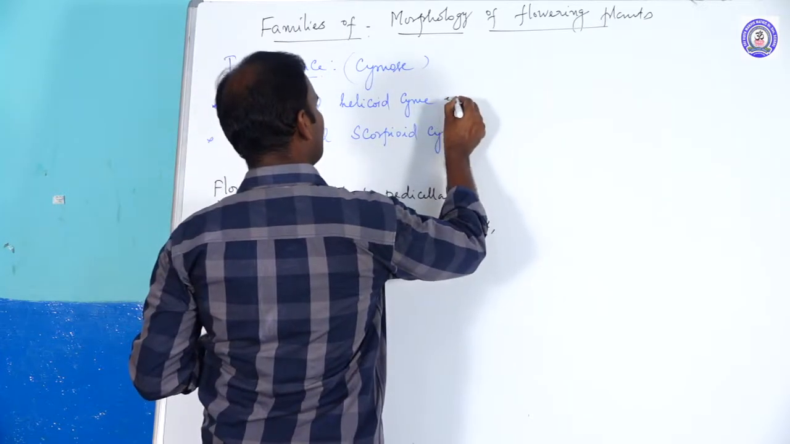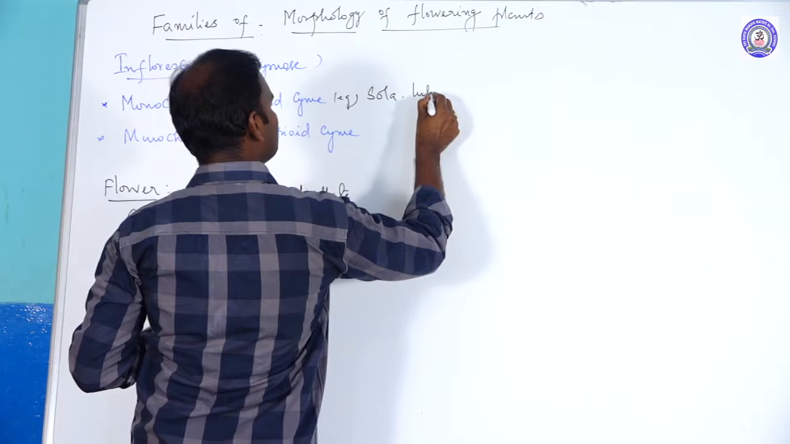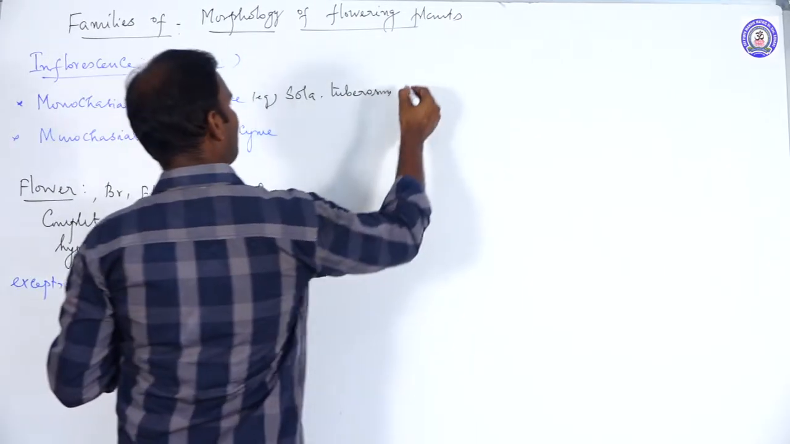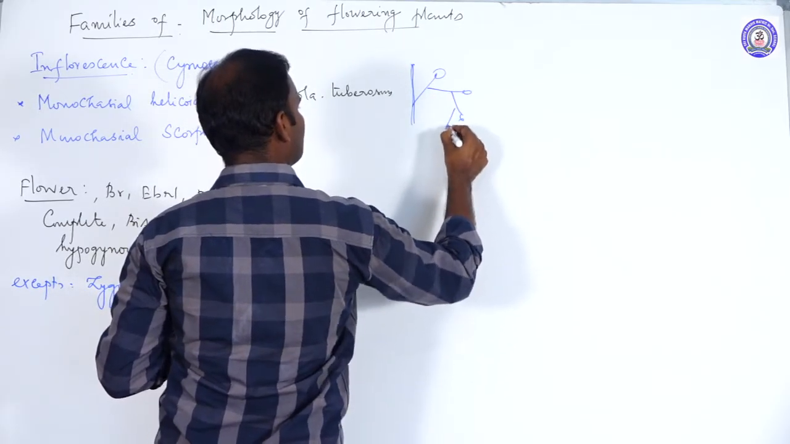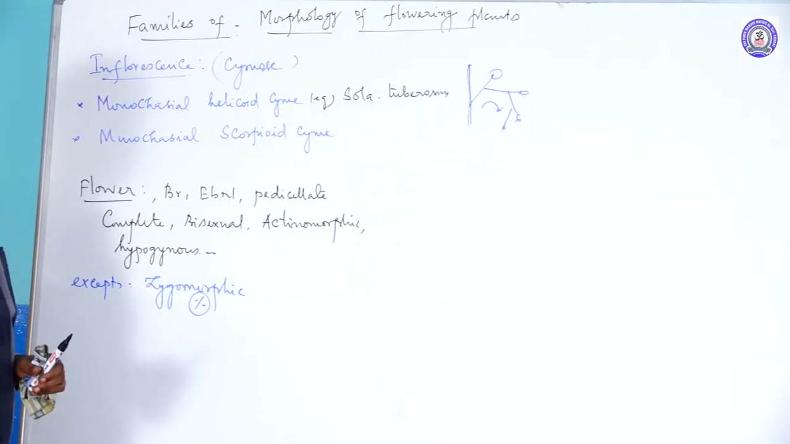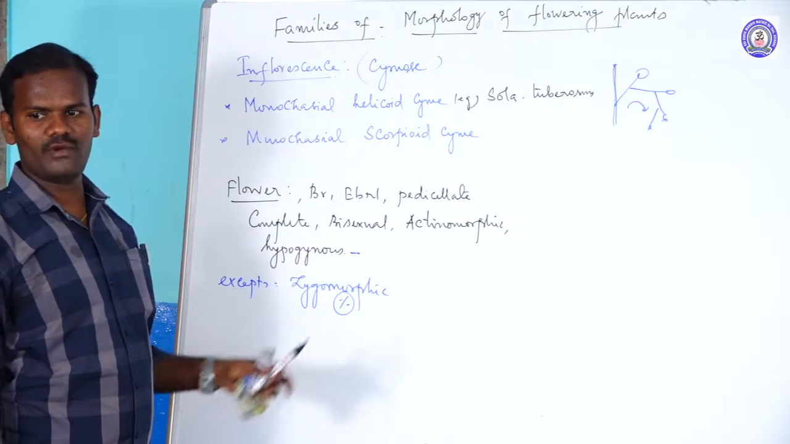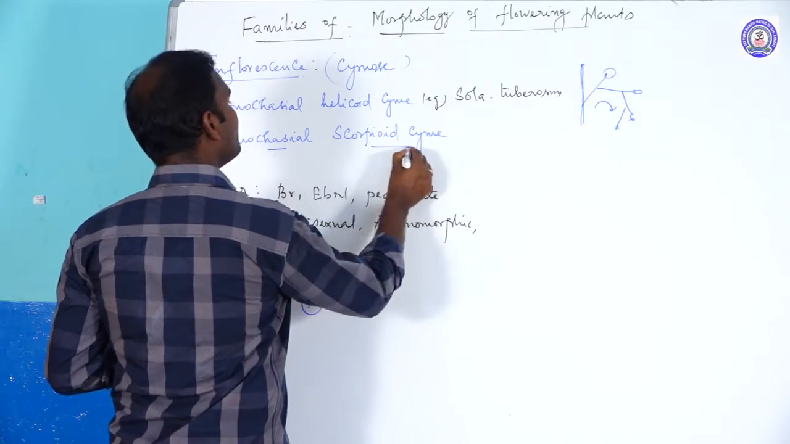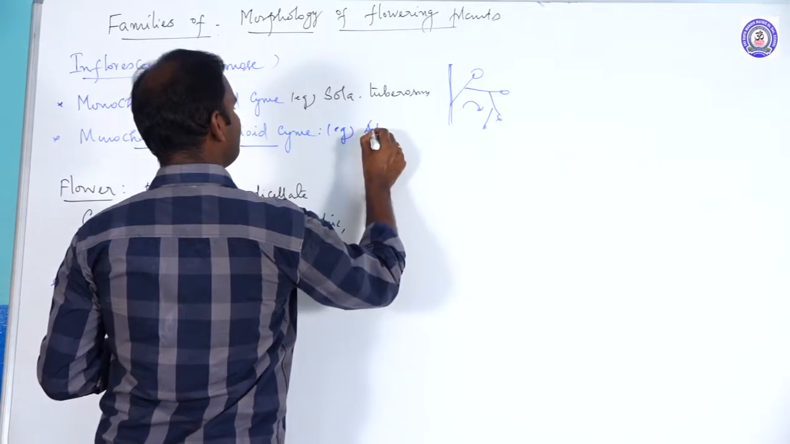For example, Solanum tuberosum. In a helicoid cyme, the lateral branches develop in only one direction. It appears helical, so it is called a monochasial helicoid cyme. For example, Solanum tuberosum, the binomial of potato. And some species have a monochasial scorpioid cyme, for example Atropa belladonna.